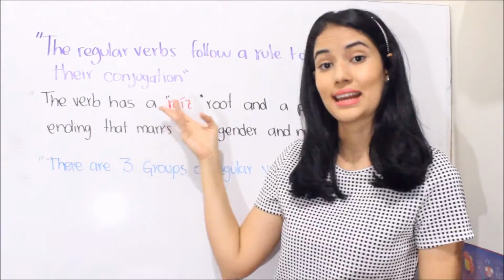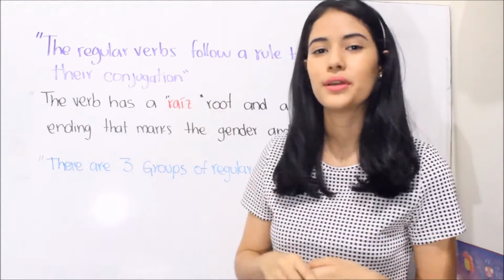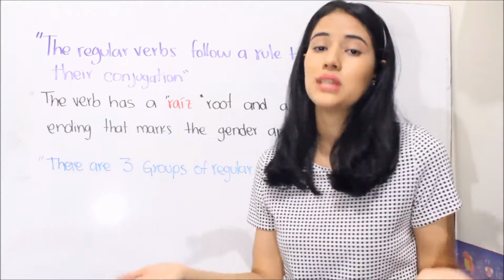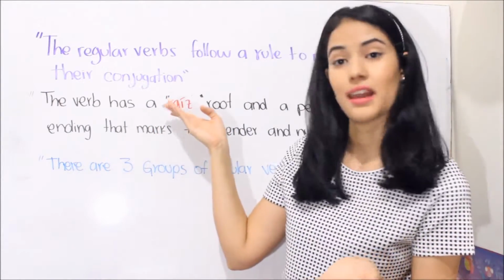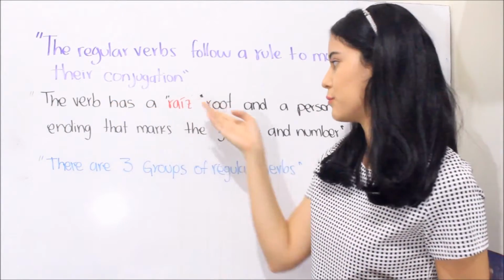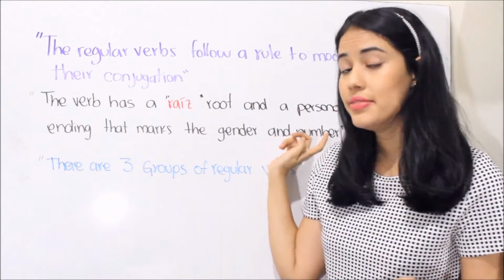Then the verb has a raíz. Raíz. I need you to learn this word because when we do the conjugation, I'm going to say sometimes what is the raíz of the verb or something like that. Well, the verb has a root and a personal ending that marks the gender and number.